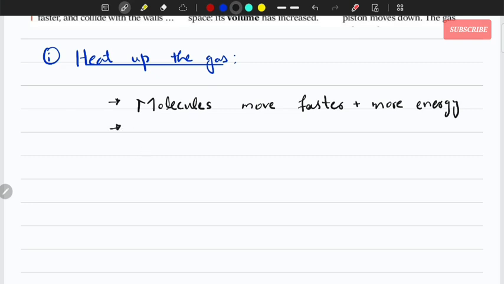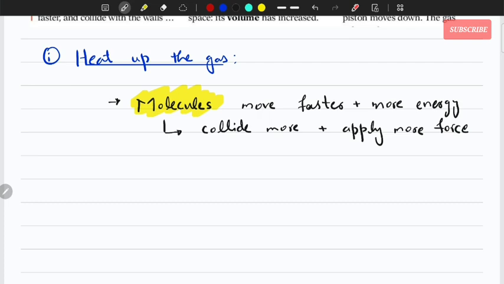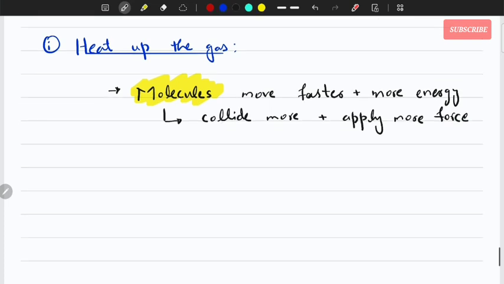When they move faster, these molecules collide more often, plus they apply more force. And when they apply more force to whatever they are colliding with, their volume would increase if it's possible. So the rule here is when you heat, the volume increases.